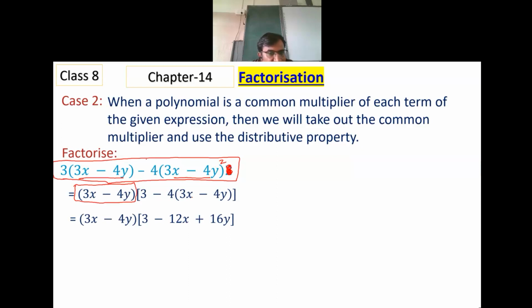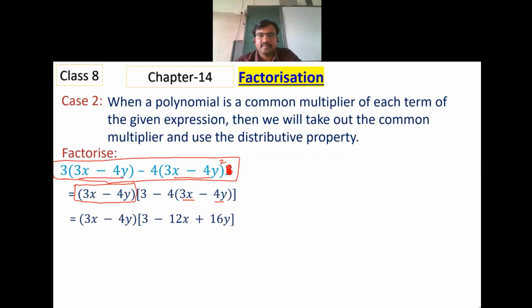So one time we have taken it out, another time it has to remain. Further, this minus 4 is to be distributed to the difference over here. It's the distributive property of multiplication over subtraction.